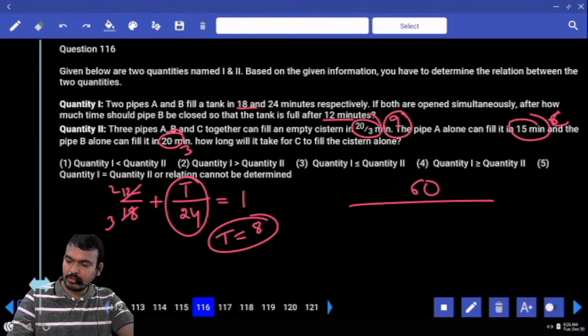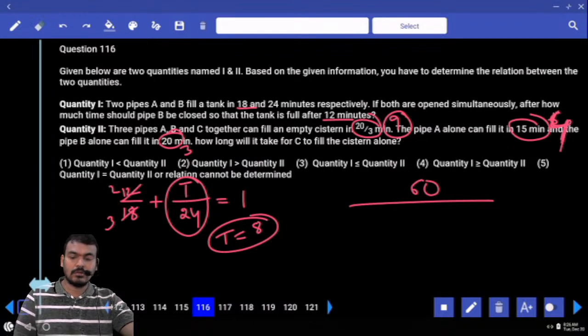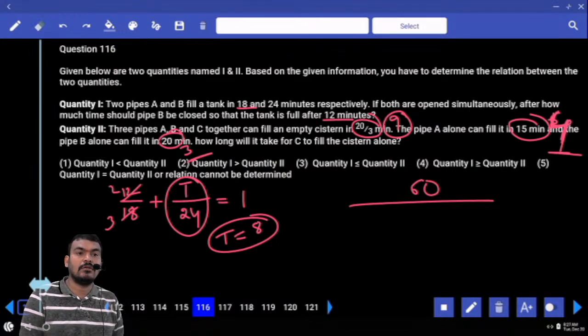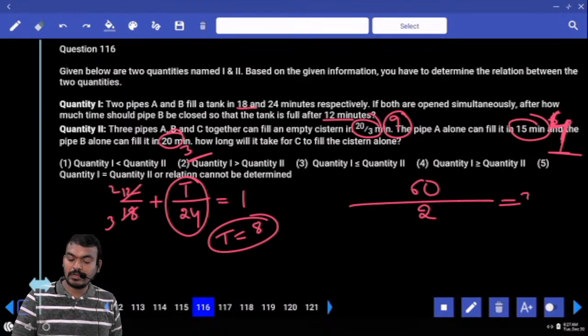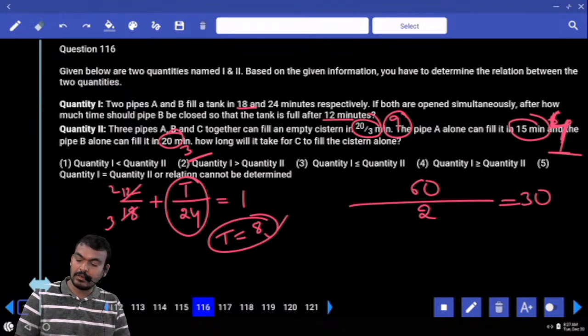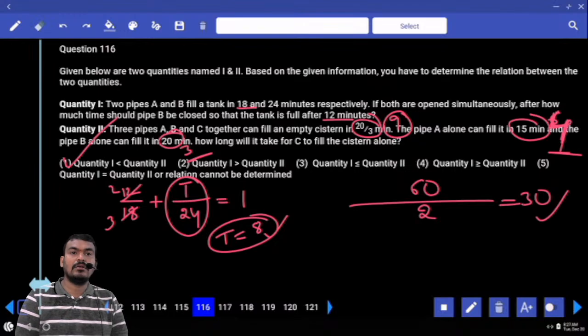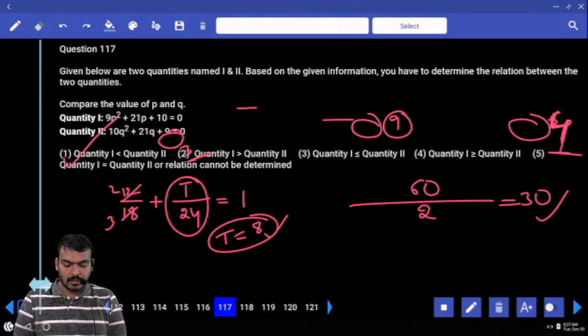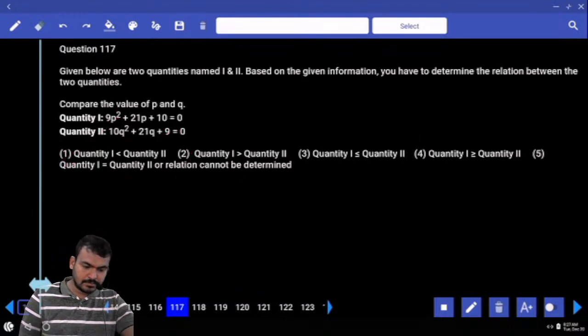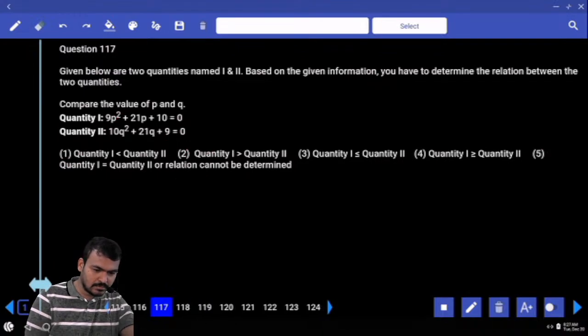Out of 9, sorry, 15 means how many times? 4 times or not? Out of 9, already these 2 are 7 completed. What is the remaining? 2 or not? 60 by 2, how many minutes? 30 minutes or not? What is the Q1? 8. What is the Q2? 30. Then answer: Q1 less than Q2 or not? Next, 117. Can I skip the question?